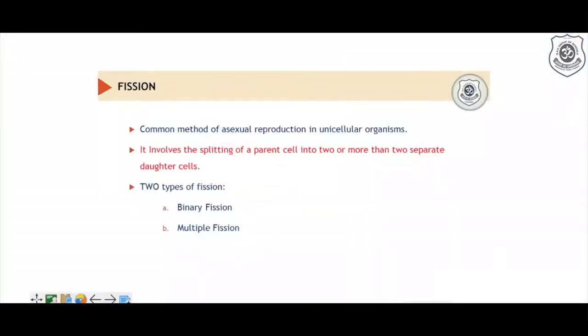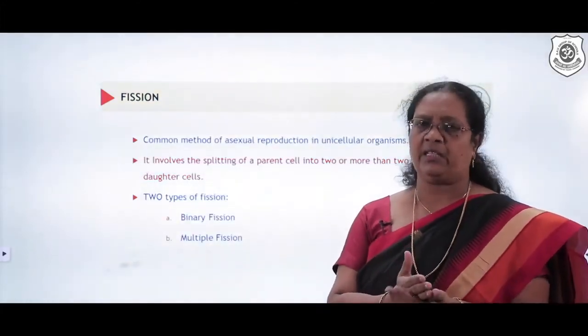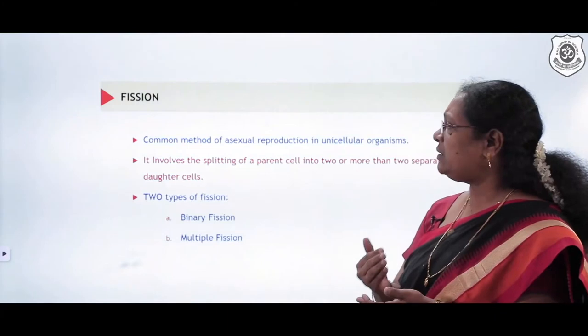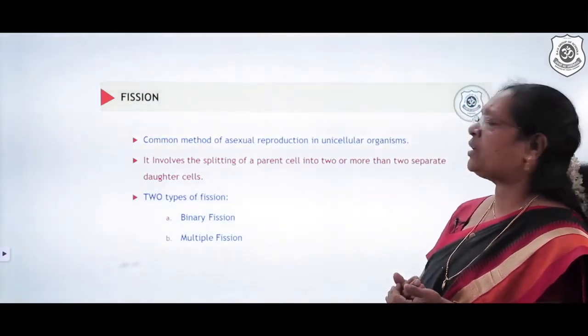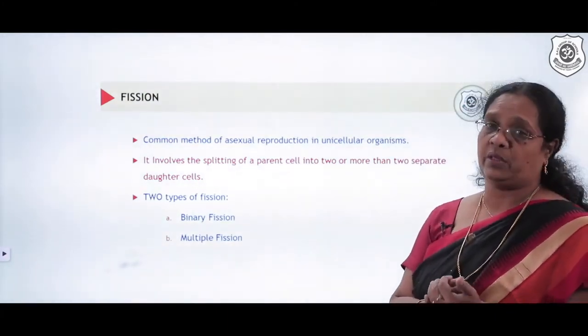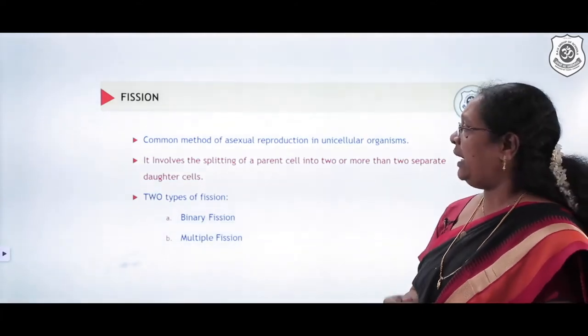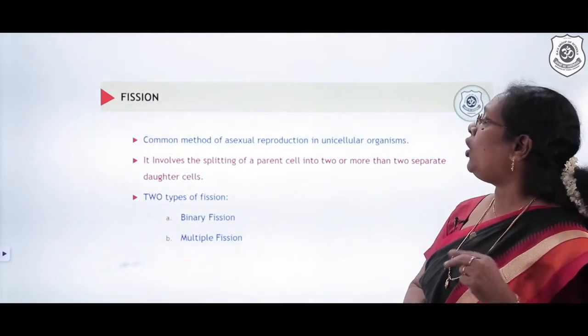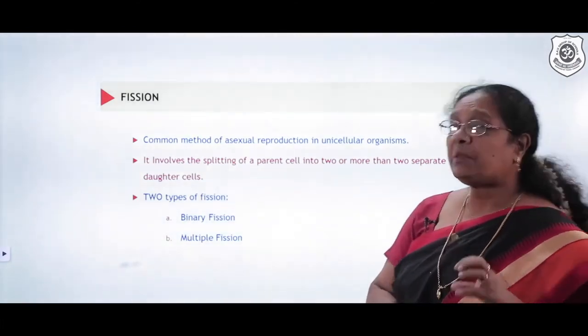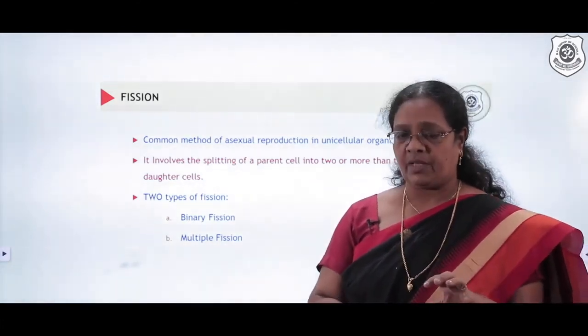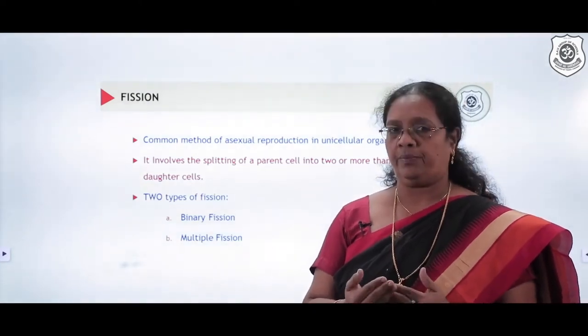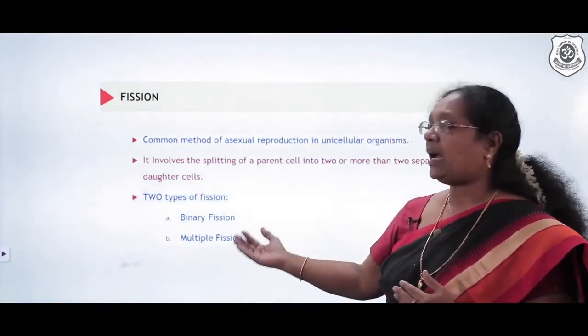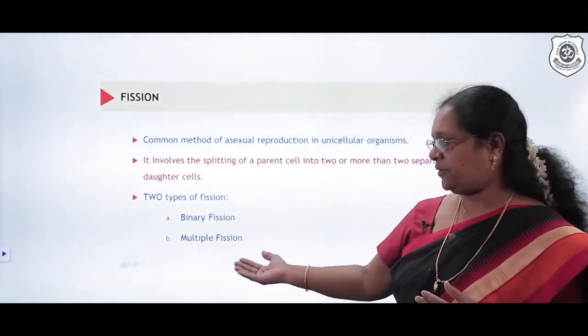Coming over to fission, when we use the word fission, what do you understand by it? Correct, it's just breaking down. This is one of the common asexual reproduction modes that we observe in unicellular organisms. It involves splitting of the parent cell into 2 or more than 2 separate daughter cells. Based on 2 or more, we classify them as binary fission and multiple fission.